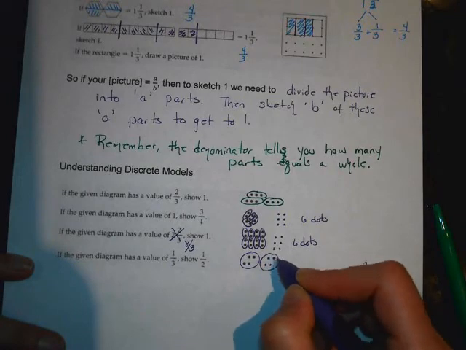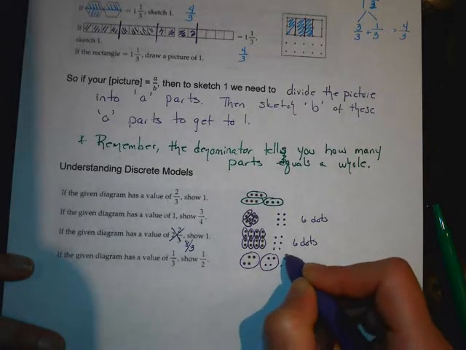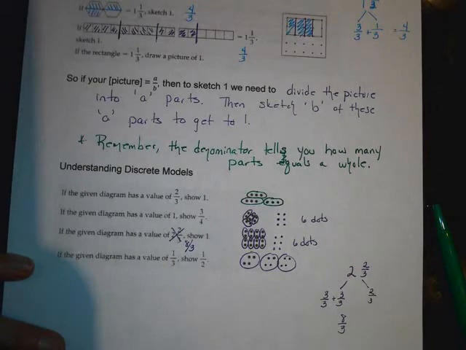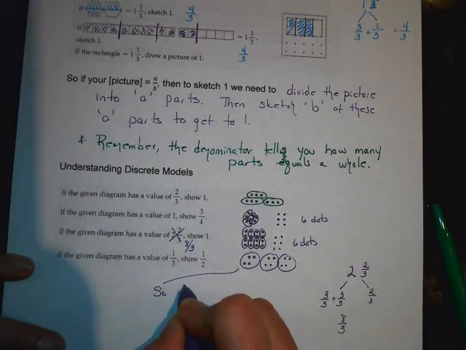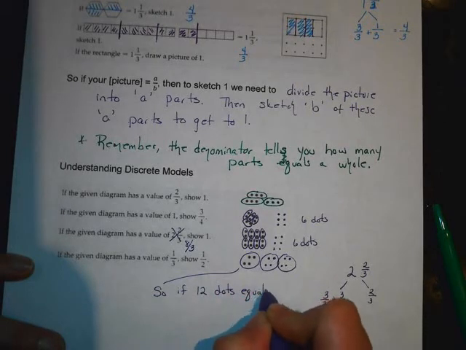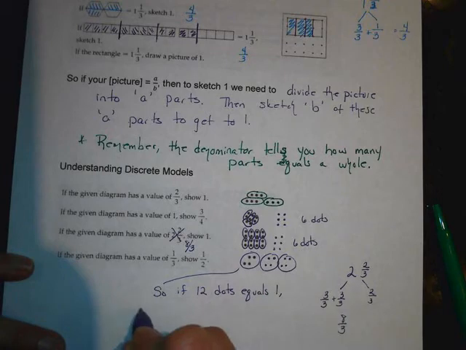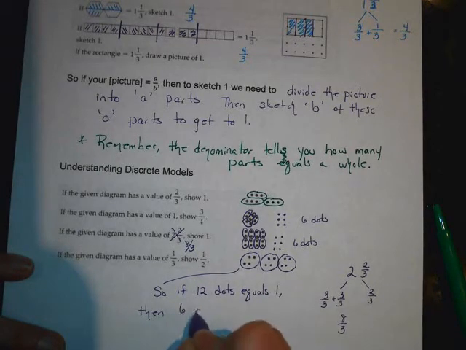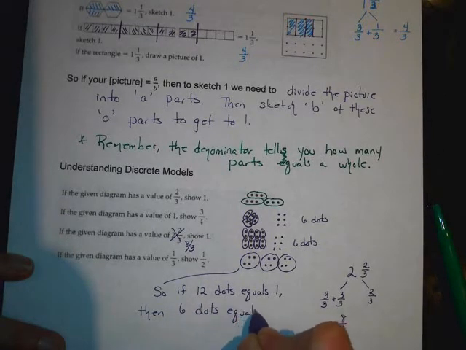There's 2/3, and there's 3/3. All right, so if 12 dots equals 1, then 6 dots equals 1/2.